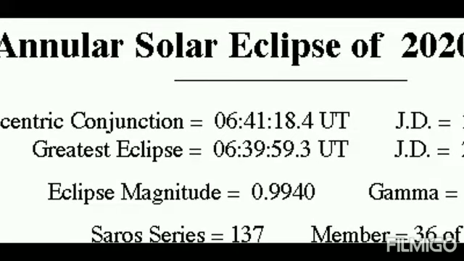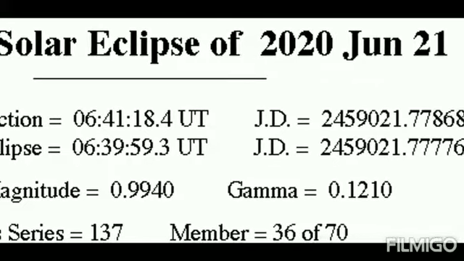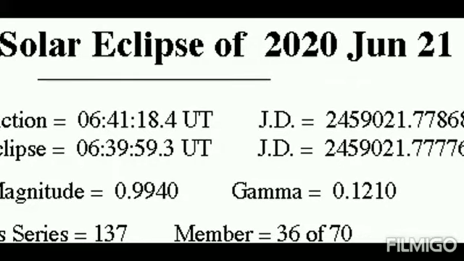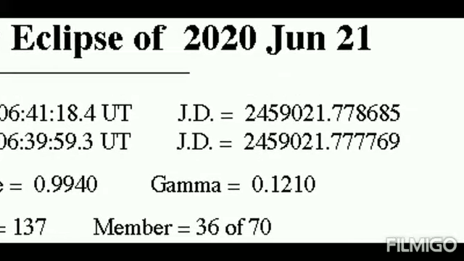The normal date of the eclipse is Sunday 21st June 2020, which is according to the Gregorian calendar, and the Julian date of the eclipse is, there are two types of Julian dates. According to the first type, the Julian date of the eclipse is 2459021.778685, and according to the second type of Julian date it is 2459021.7769.